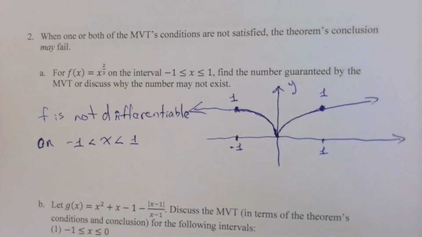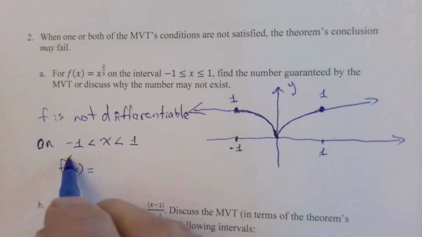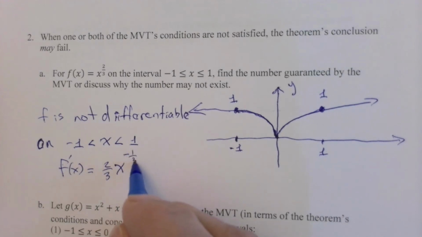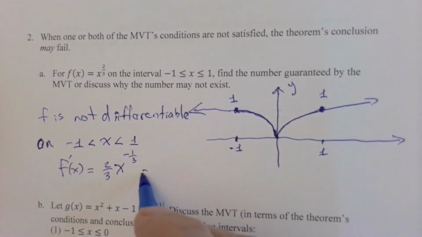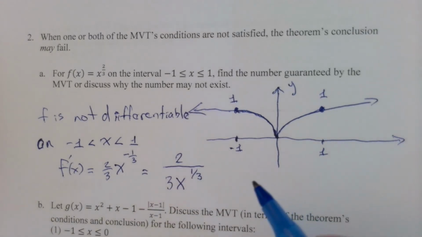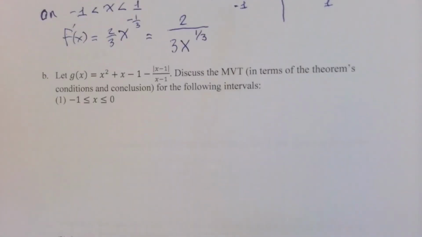And a more analytical reason for that would be to do something like this. If f of x equals x to the 2/3, then f prime of x is 2/3 x to the negative 1/3. And trying to evaluate this at 0 would be division by 0, which we're not going to attempt. It's undefined. Okay, so you can't plug 0 into that. So there's no derivative at that point. All right, here's another example.